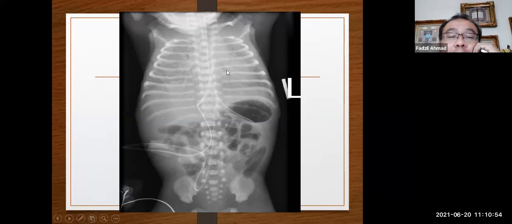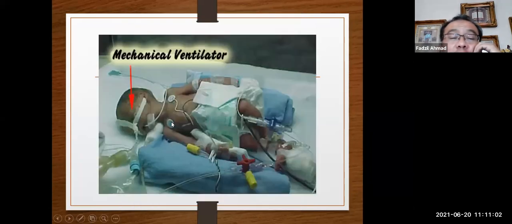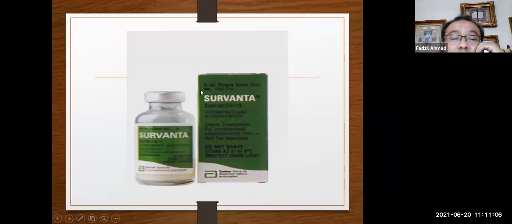There are many degrees: mild, moderate, and severe. The mild one is probably just a little bit, the moderate one is a bit deeper, and then there is the severe one. Usually in the severe one, you need mechanical ventilation. But the treatment we have now is to give artificial surfactant. There are many types of artificial surfactant, one of them Survanta.